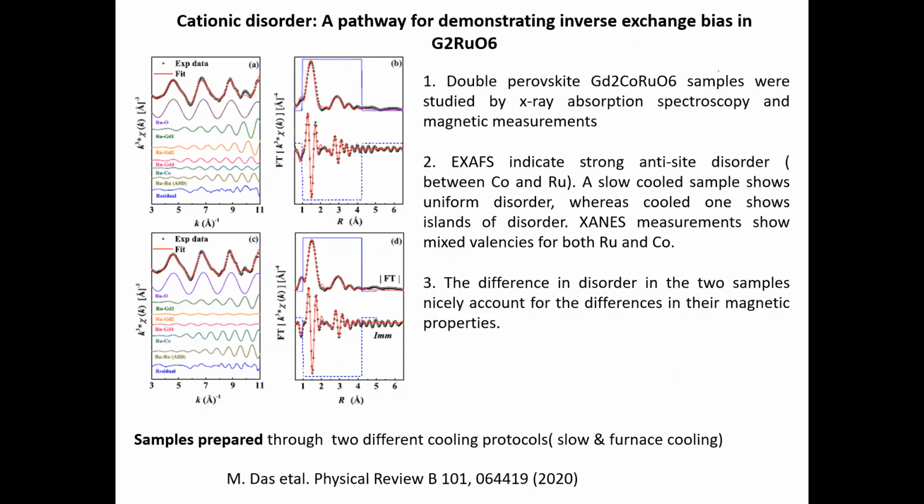Okay, so this is the example on the double perovskite Gd2CoRuO6 samples, and this was studied by X-ray spectroscopy and magnetic measurements. And this is the graph you can see with the experimental as well as fitted curves. For this compound, various scattering paths are given.